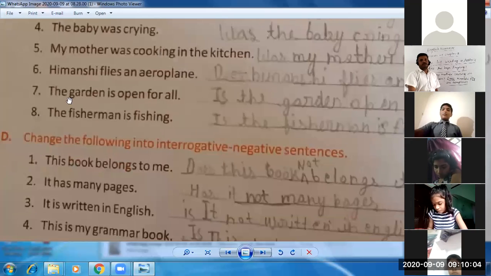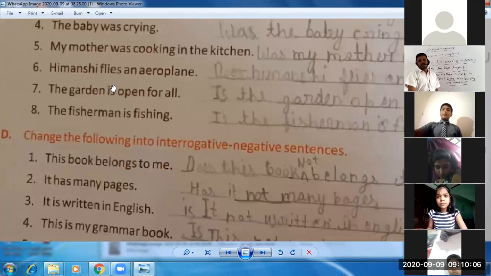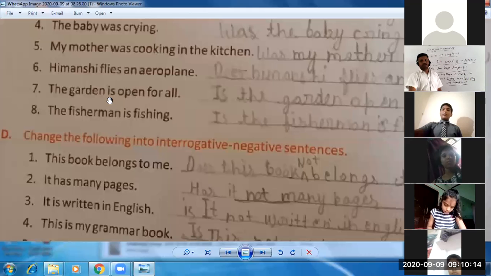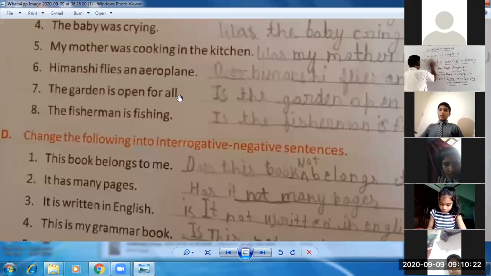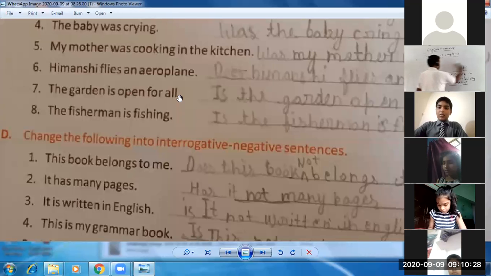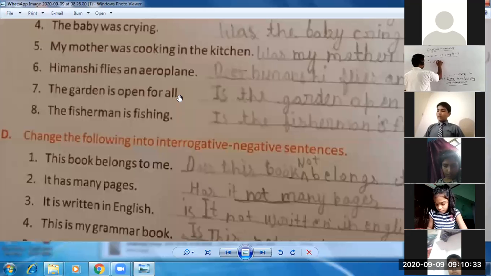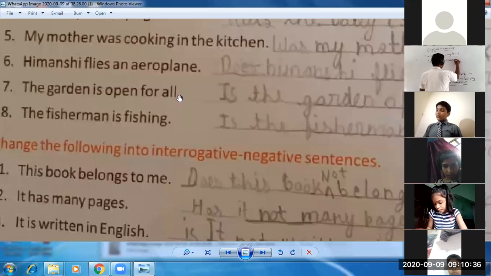Now let's talk about the seventh sentence. Again students, it's quite easy because helping verb is there. Whenever helping verb is there, it's quite easy for anyone to change that sentence into the interrogative one. So we will use is first. Is को पहले use करेंगे. Is the garden open for all? And interrogative mark. It's quite simple.